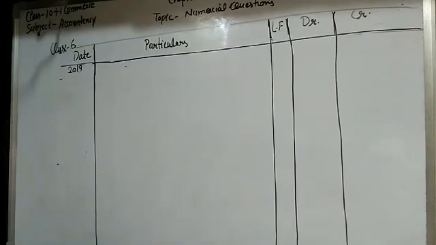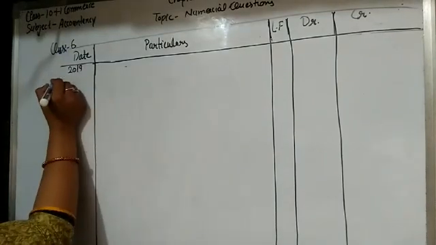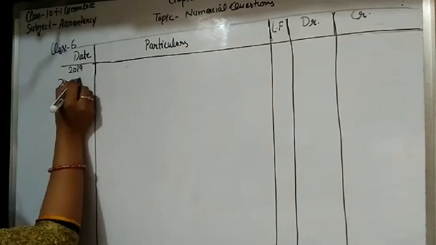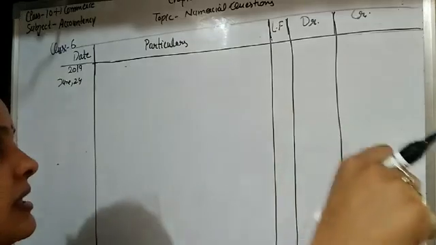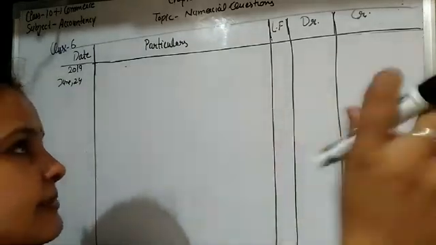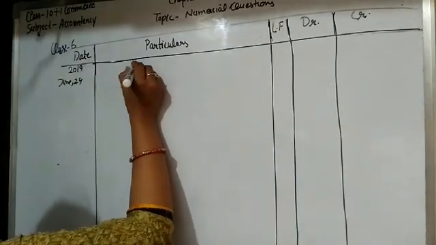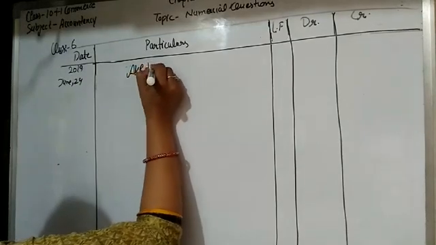Transaction is held on June 24. Sold goods to Akhil rupees 600. Okay students, so here this transaction is also a credit transaction, because the name of the person is given and the word cash is missing here. So students, Akhil is the receiver.